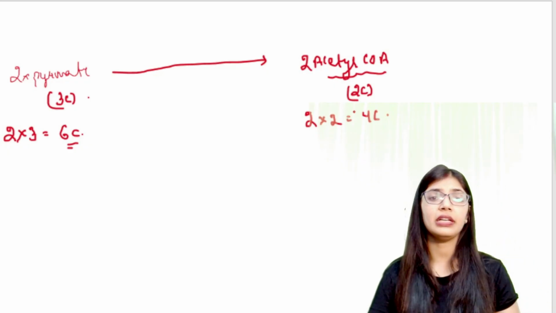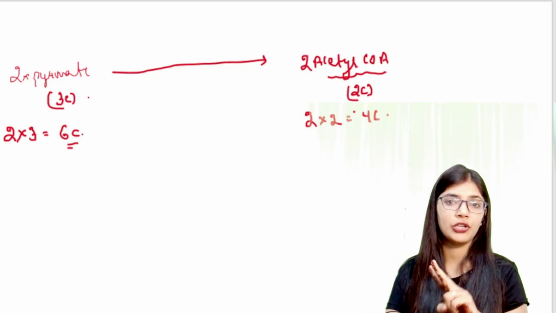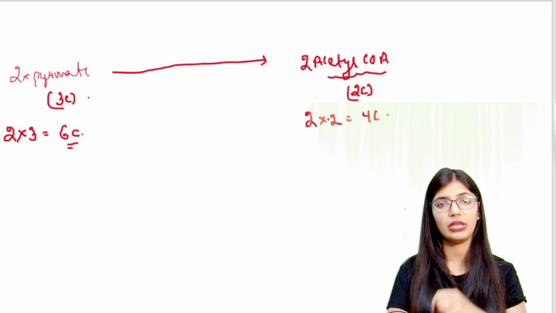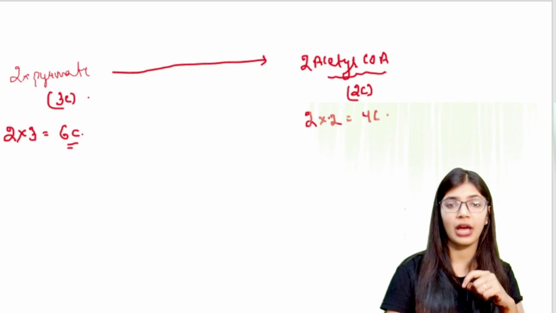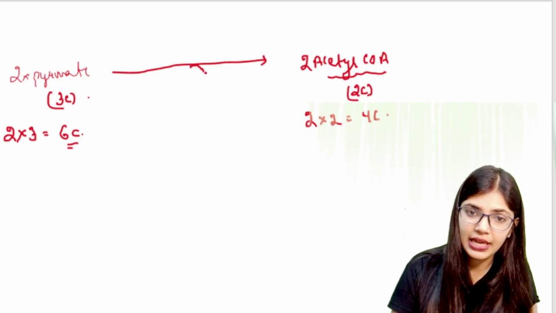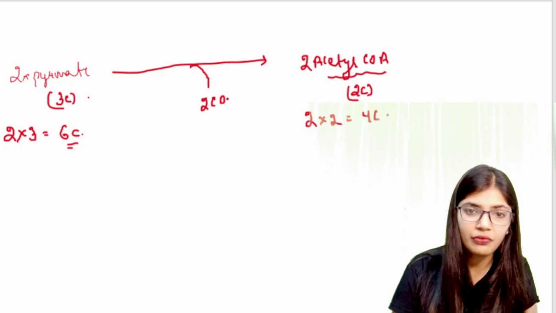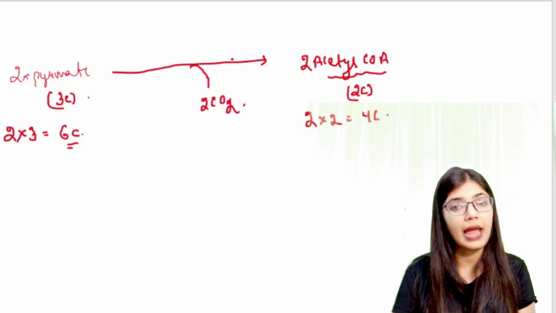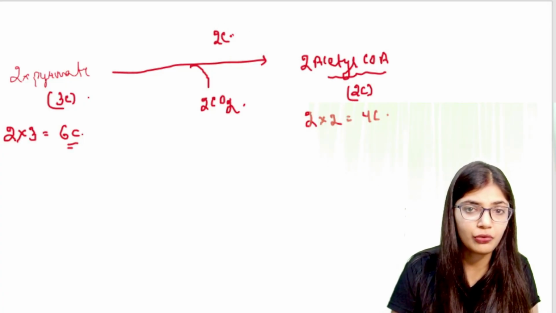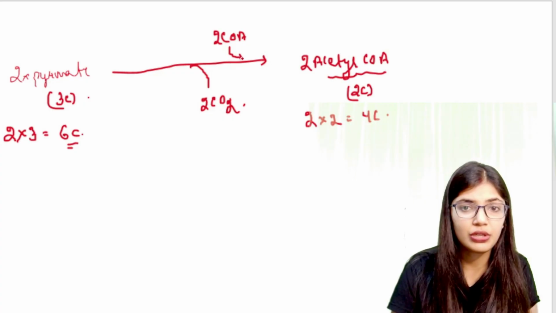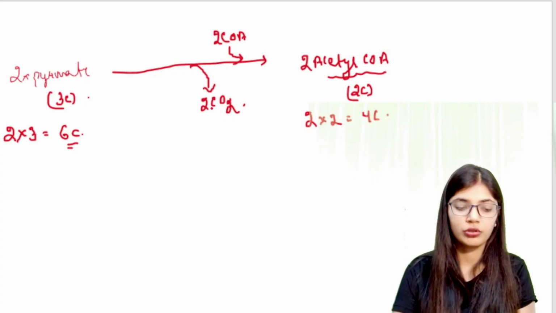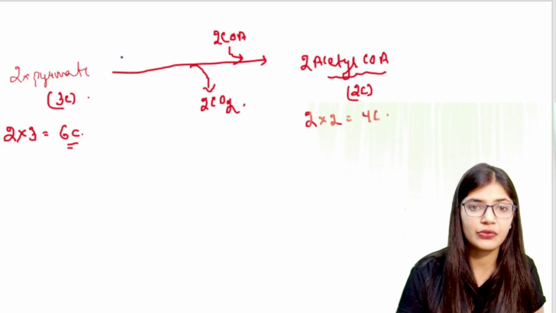So there is a reduction of 2 carbon molecules, which means there is release of carbon dioxide. Two molecules of CO2 are taken out, and 2 molecules of coenzyme A are utilized.